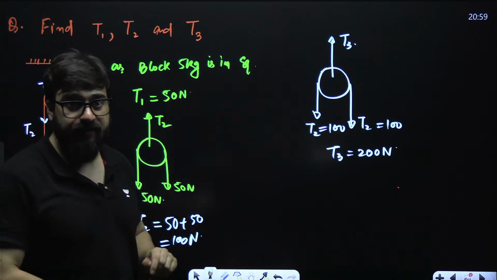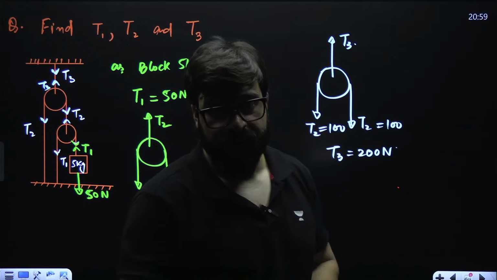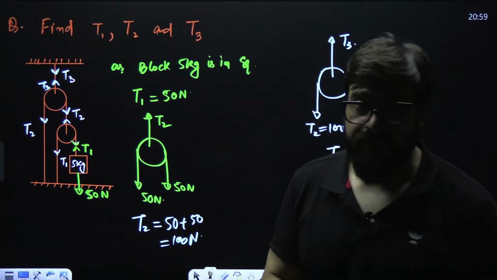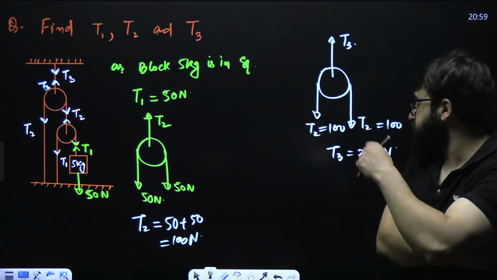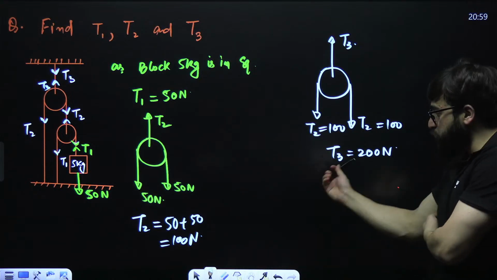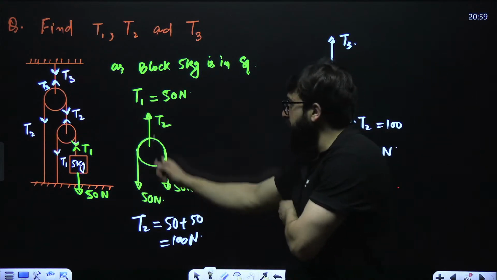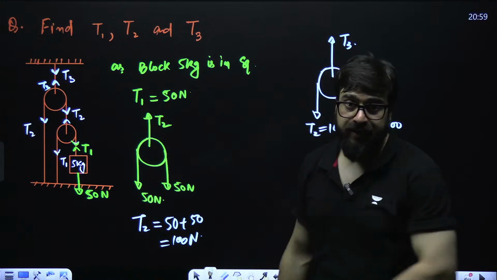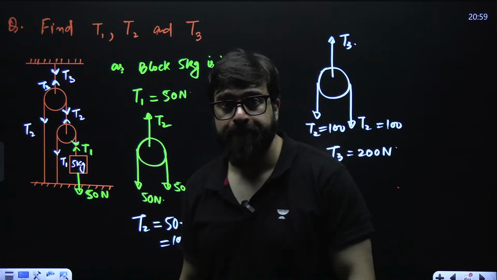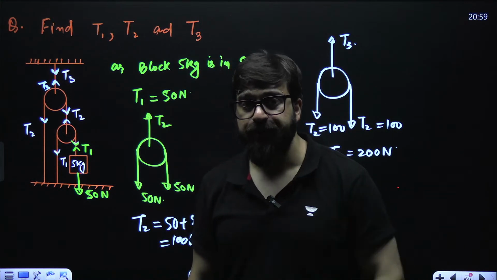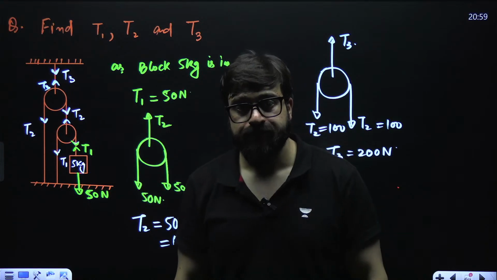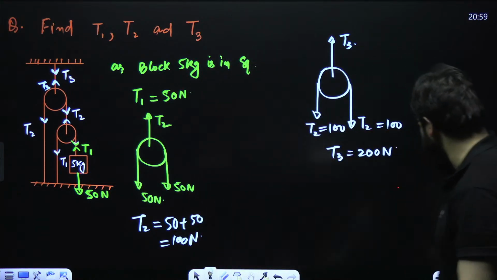Is this clear? Please tell me in the chats. Everybody out there, guys, is this clear? So T3 is 200 Newton, T2 is 100 Newton and T1 is 50 Newton. I guess it is clear to each and every single student.